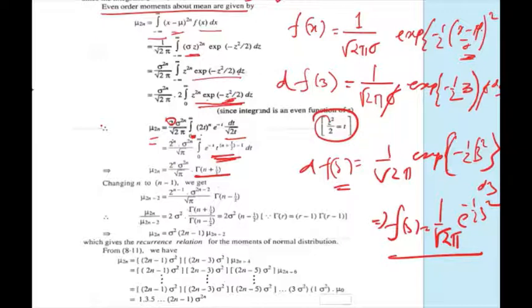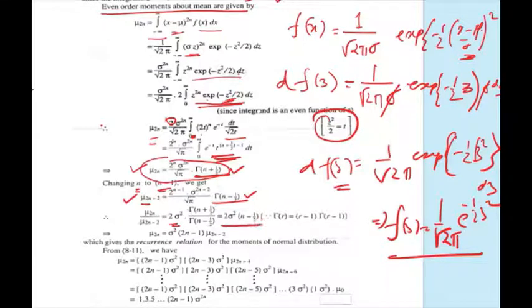Again, taking the value of n as n minus 1, we will get mu twice n minus 2. Dividing mu twice n by mu twice n minus 2, this will become 2 sigma square gamma n plus half divided by gamma n minus half.